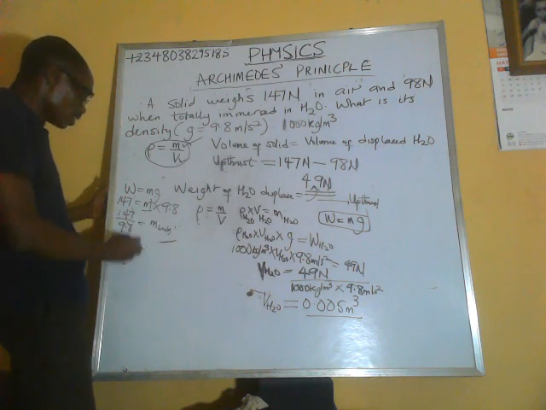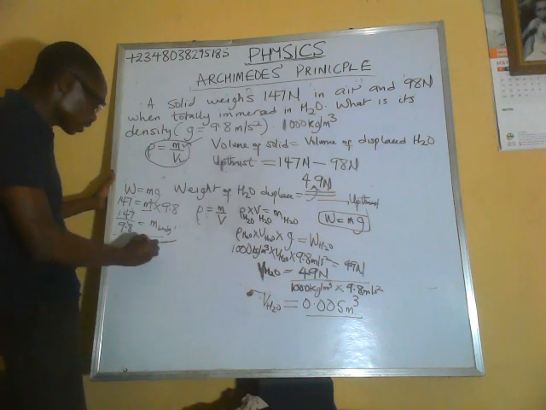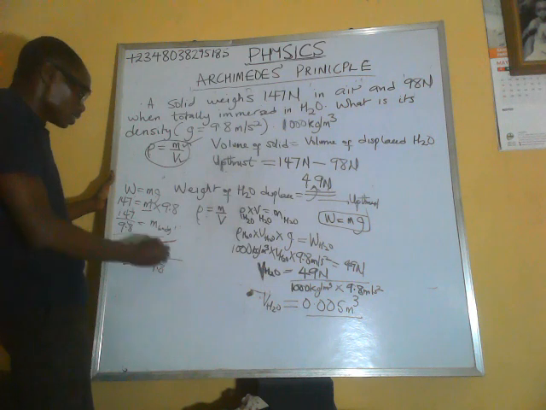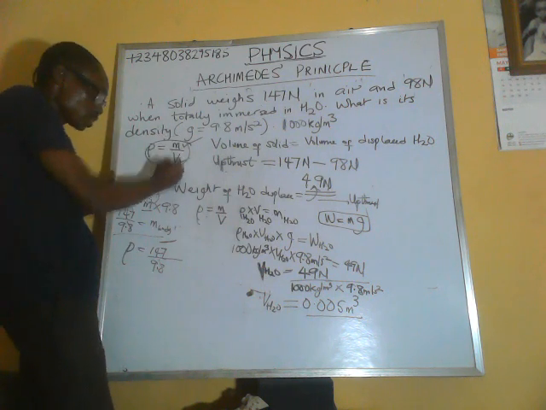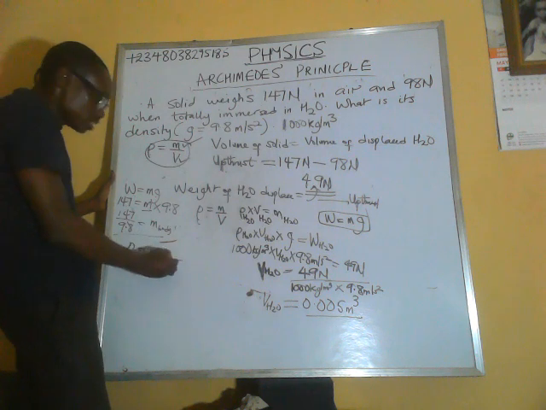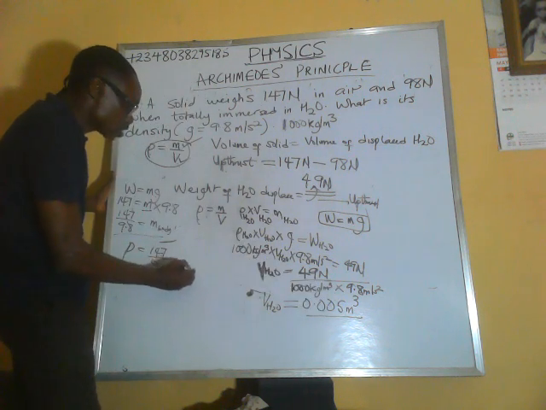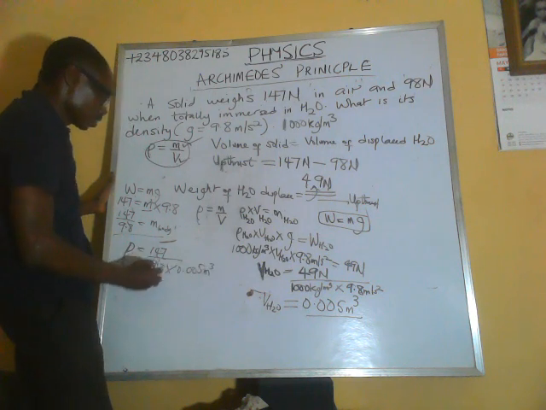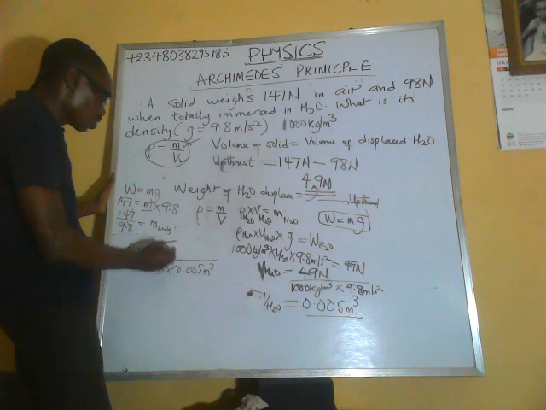Since we know the mass of the body, the mass is 147 divided by 9.8. Then the density is equal to mass over volume. This is the mass. Then the volume, we've calculated the volume to be 0.005 cubic meters. So this is in kilogram.